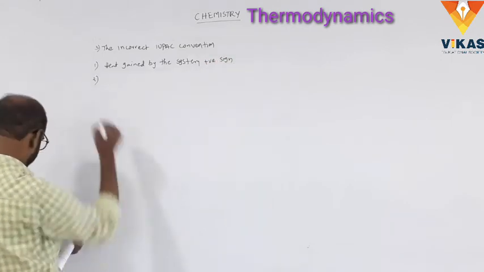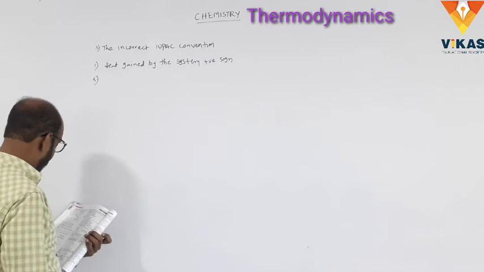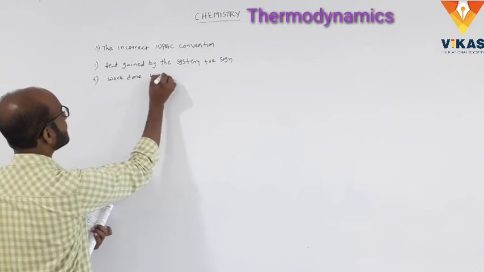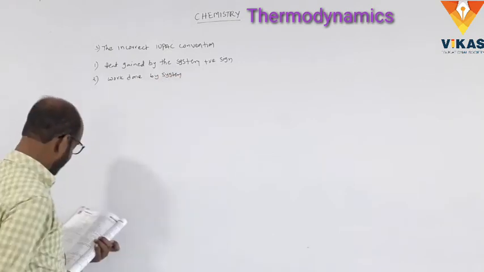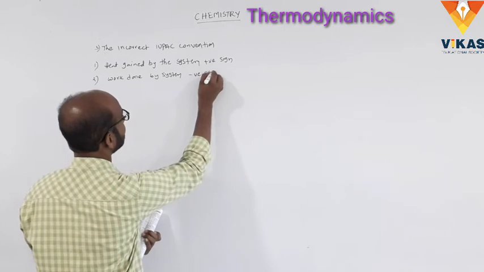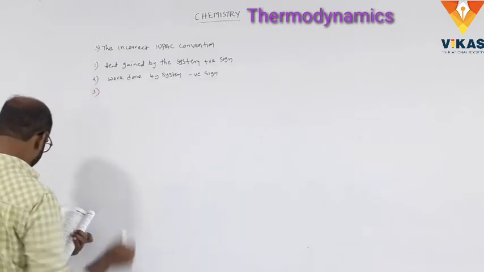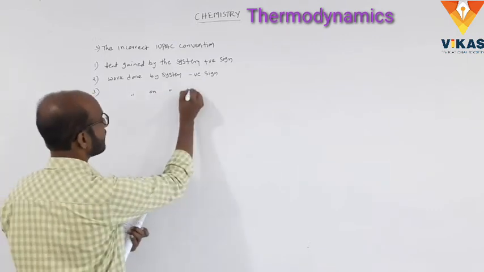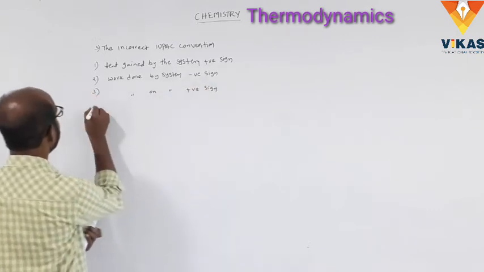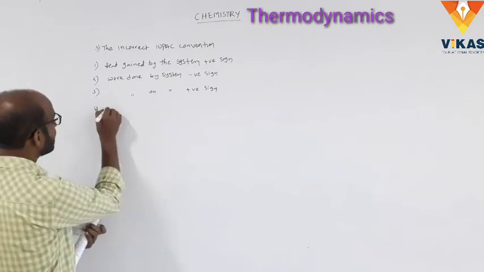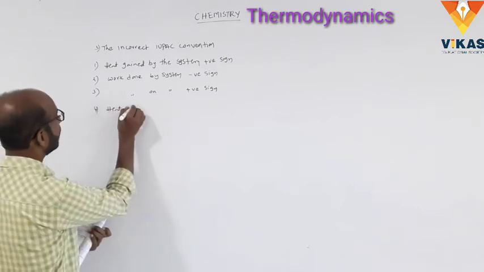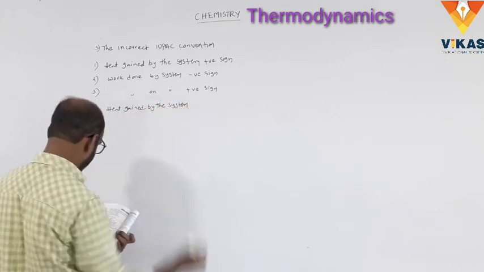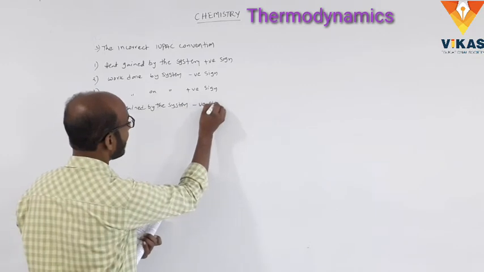And next one, work done by system, that is a negative sign. Number 3, work done on the system, that is a positive sign. Number 4, heat gained by the system, that is a negative sign.